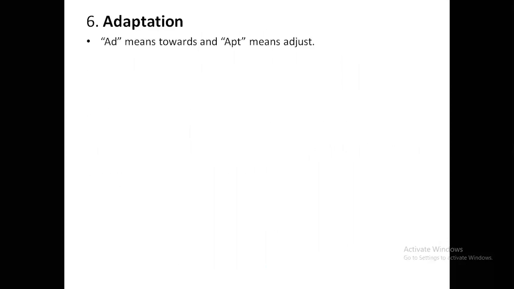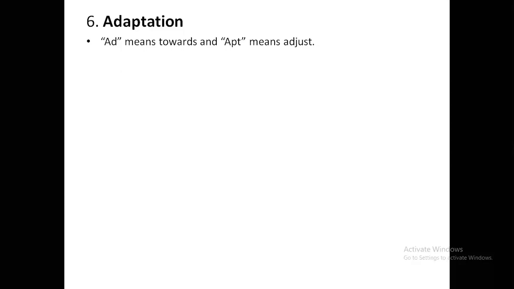Okay. Now the last, you can say, property of living organism. There are many properties. We are only discussing 6 here. Adaptation. Adaptation is made up of two different words. Ad means towards, apt means adjust. So simply said, towards adjustment, or you can say adjusting yourself. So when you're adjusting yourself to the environment, to the situation, to your surroundings, that is called as adaptation.